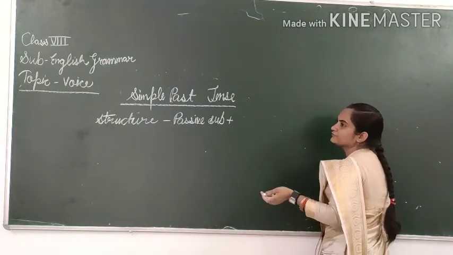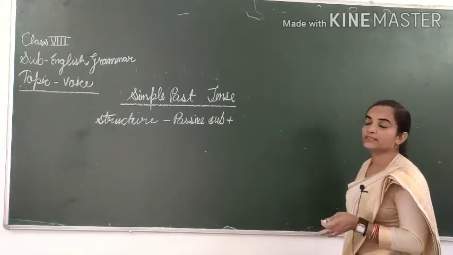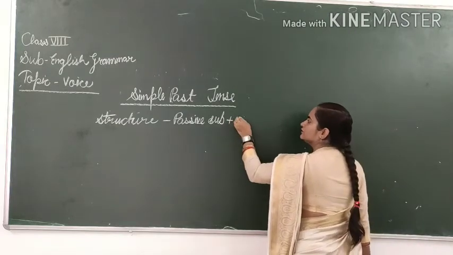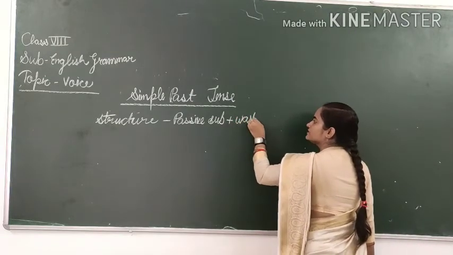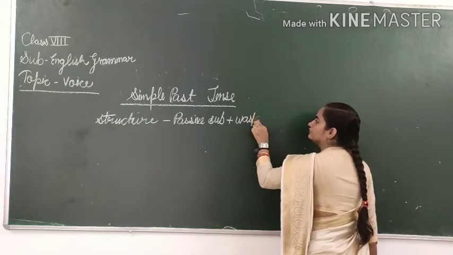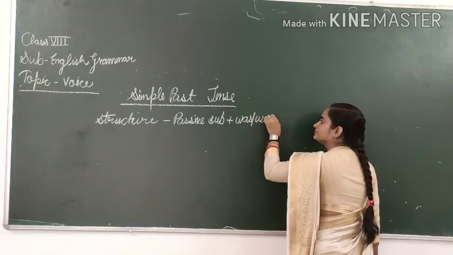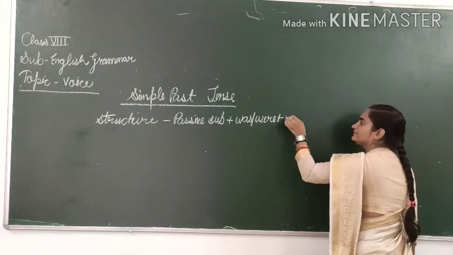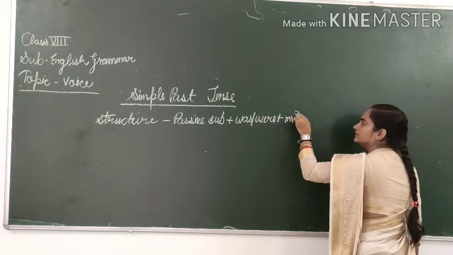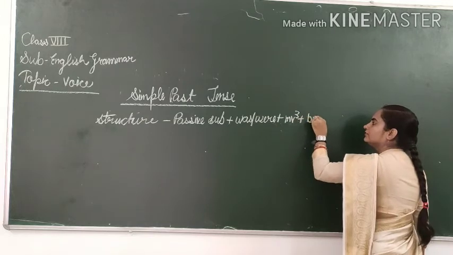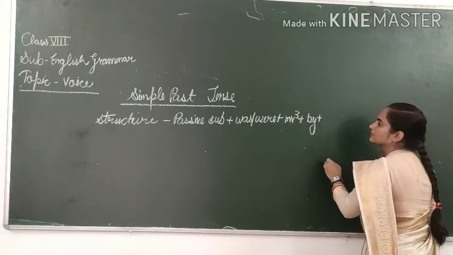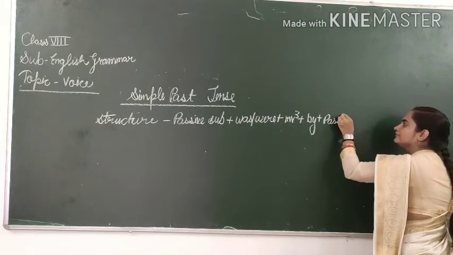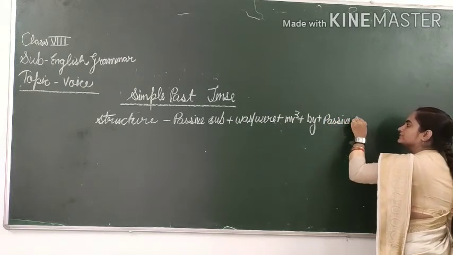In present tense we are using is, am, are, so in past tense we will use was and were as the auxiliary verb, plus V3, and then after that by, plus the passive object.